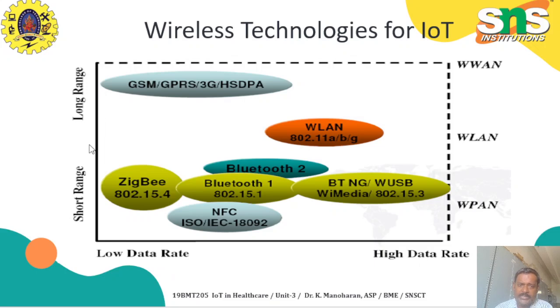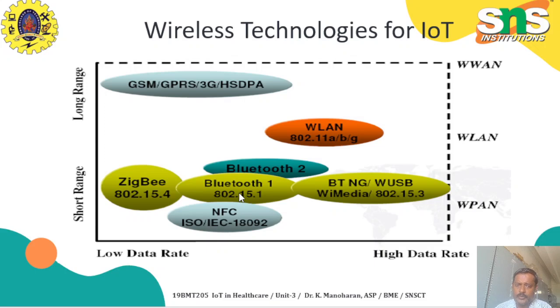Zigbee supports the lowest data rates, but its range is a little higher compared to NFC. NFC, near field communication, has a high data rate, but the range of communication is very small, less than 10 centimeters. So Zigbee is best for short range and low data, and NFC is best for high data with low distance.